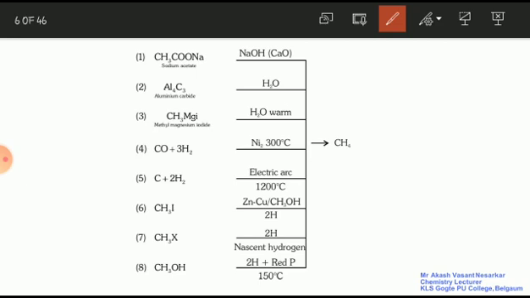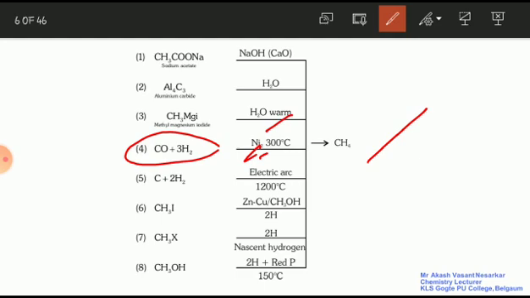When carbon monoxide reacts with 3 moles of hydrogen in the presence of a nickel catalyst at 300 degrees Celsius, it gives methane. Here we are doing the addition of hydrogen in the presence of nickel, therefore it is called a hydrogenation reaction. Hydrogenation is nothing but what? Addition of hydrogen. This reaction takes place at 300 degrees Celsius in the presence of the catalyst nickel, Ni. Do not write Ni2, just consider only Ni. So nickel is what?